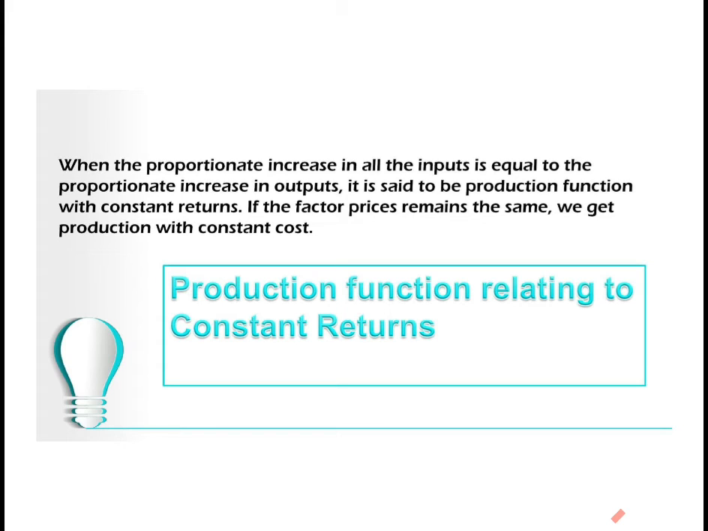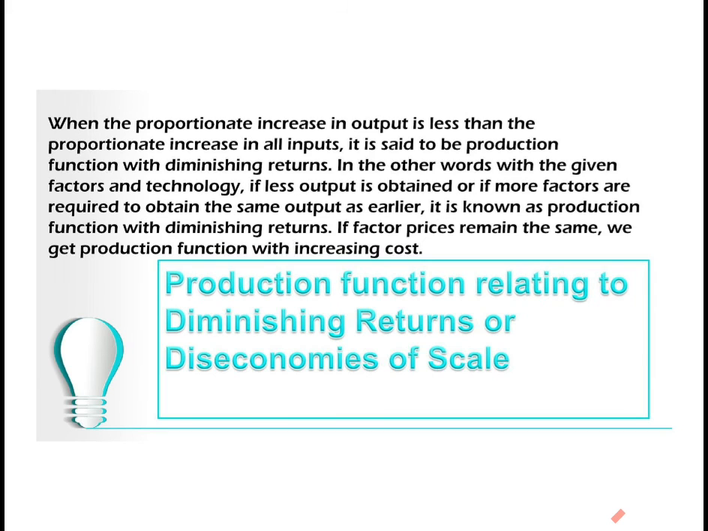Production function relating to constant returns. When the proportionate increase in all the inputs is equal to the proportionate increase in output, it is said to be production function with constant returns. If the factor prices remain the same, we get production function with constant price.